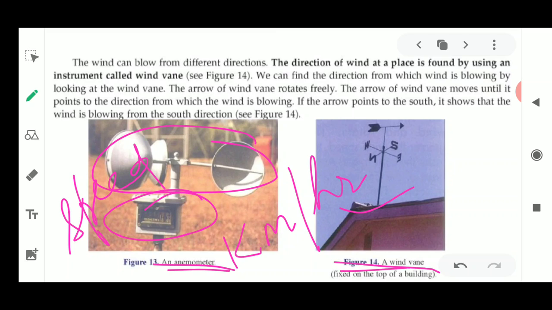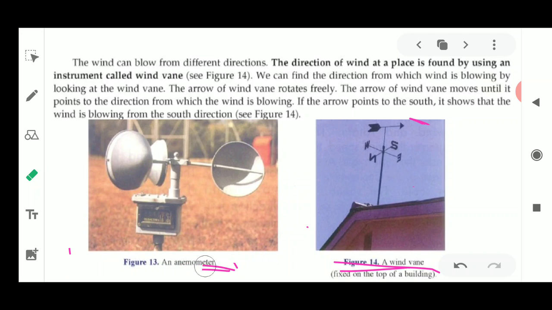Okay, so the direction of the wind at a place is always found by using the instrument called a wind vane. We can find the direction from which the wind is blowing by looking at the wind vane. See, it has an arrow just above it which rotates freely. This arrow of the wind vane moves until it points in the direction from which the wind is blowing. If the arrow points in the south direction, it means the wind is blowing in from the south. If it points in the east direction, the wind is blowing from the east. Okay, so it keeps on moving until it comes to know from which direction the wind is coming, and it rests in that same direction.